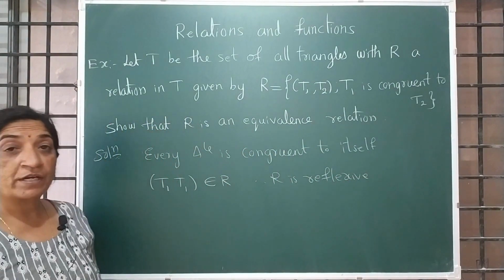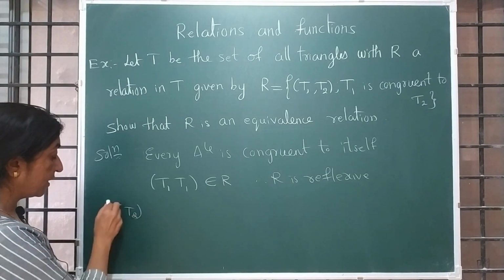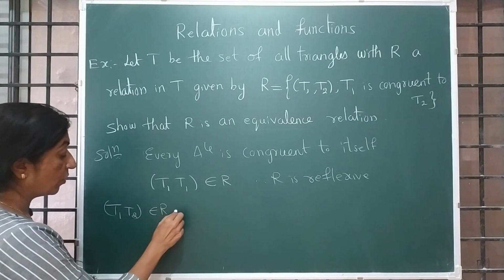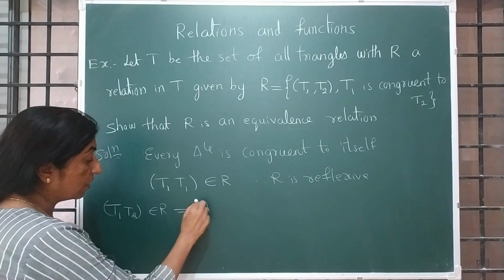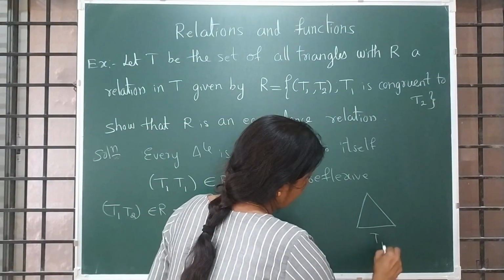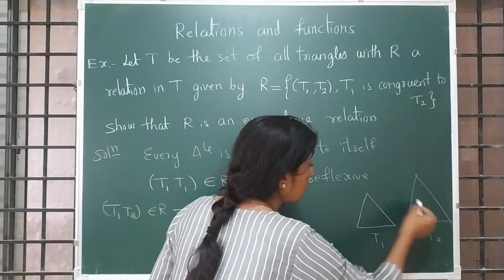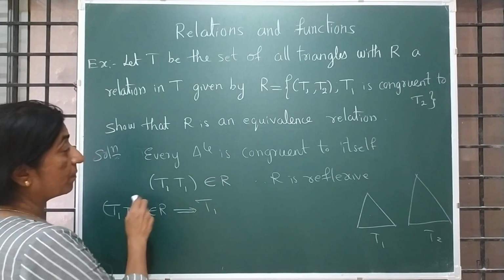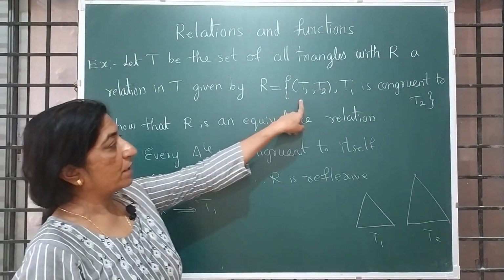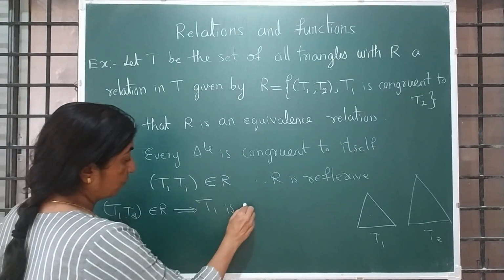Second one, what are you writing? T1 comma T2. What is this meaning? T1 comma T2 belongs to R. Meaning is what? One triangle T1, another triangle T2. T1 is congruent to T2. It's an ordered pair. For this particular example, T1 comma T2 means T1 is congruent to T2.